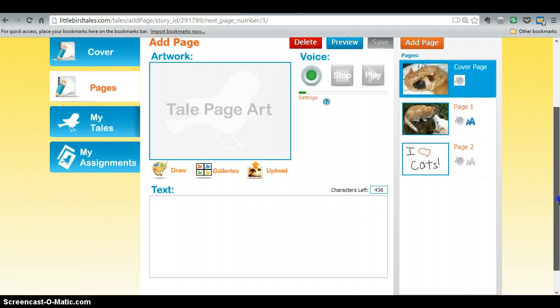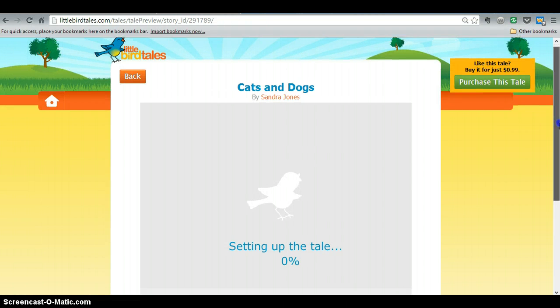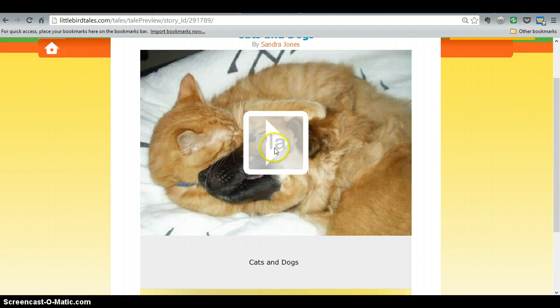So once you have your pages created, you can do a preview, and then you simply hit play.